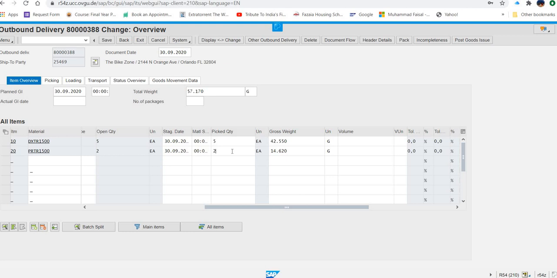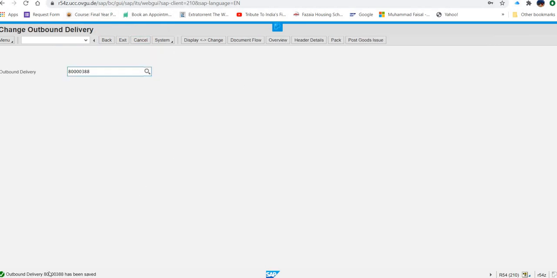Now what we are going to do? Just save and what happens? This activity will be done. You can see the same number that was generated in the previous step, but that has been changed now. So it has been picked, meaning after generating the delivery document, now the delivery people are picking the item.